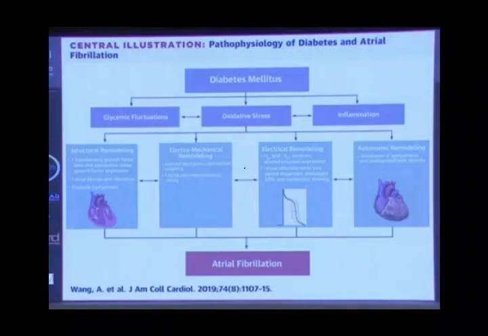You know also that diabetes and atrial fibrillation is a dynamic process. There is a dynamic process regarding the pathophysiology between atrial fibrillation and diabetes. You can see here that the glycemic fluctuations, inflammation of diabetes, all of these will increase the oxidative stress. This will lead to many structural remodeling, electrical remodeling, and also autonomic imbalance. All of these will lead to the appearance of atrial fibrillation in those who have diabetes.